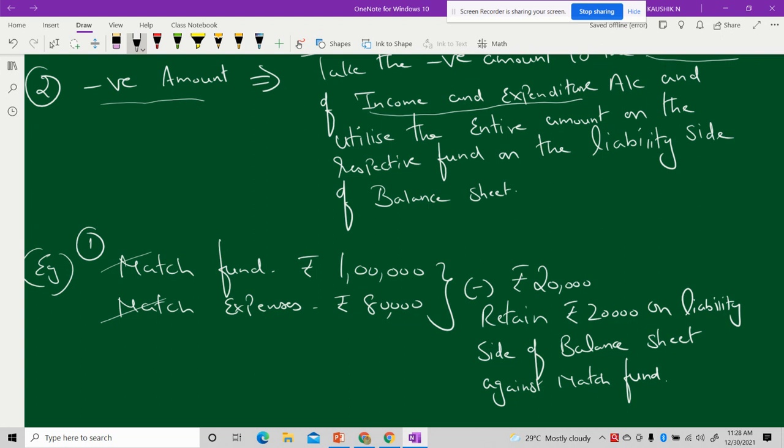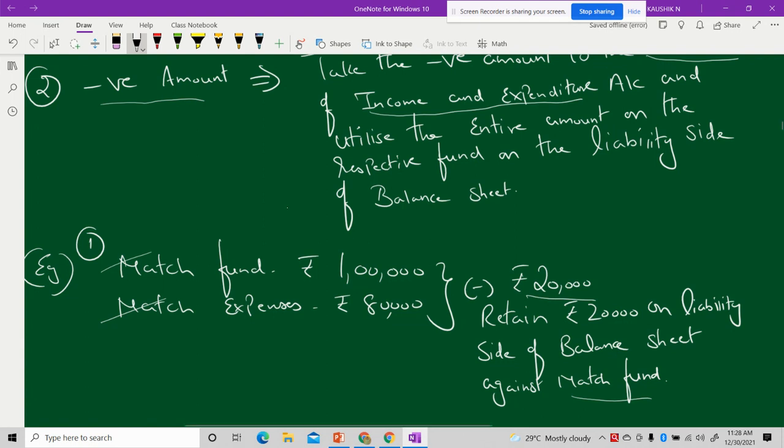So that means I will still have an amount of rupees 20,000, because my match fund was 1 lakh, but my expenses were only 80,000. So 20,000 rupees will still be available in that 1 lakh rupees. If this is the case, we denote this as a positive result. So in that situation, kindly maintain the amount of this 20,000 on the liability side of the balance sheet against your match fund.